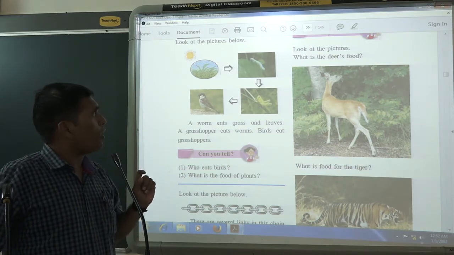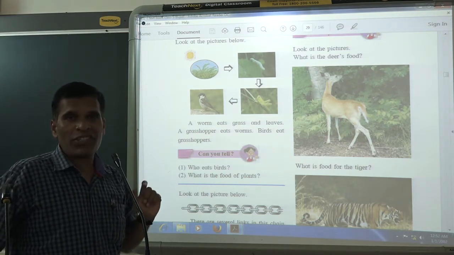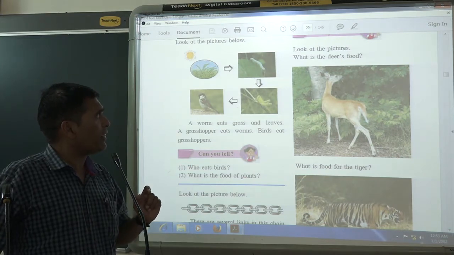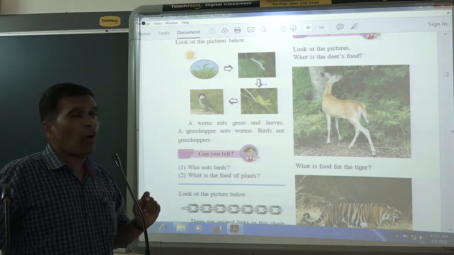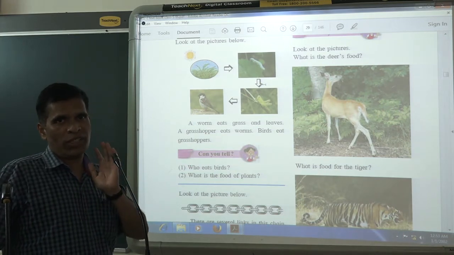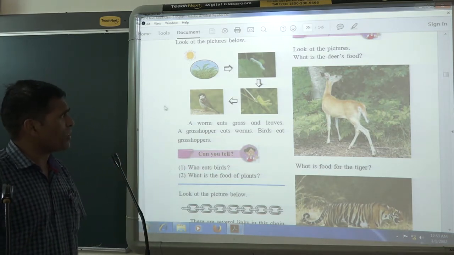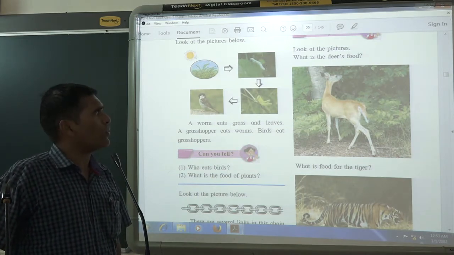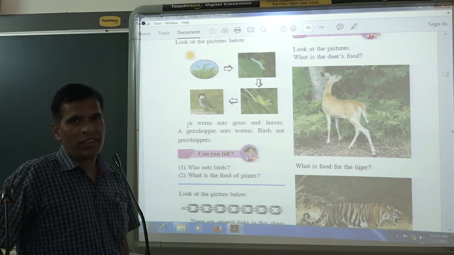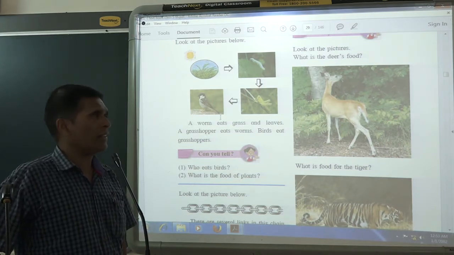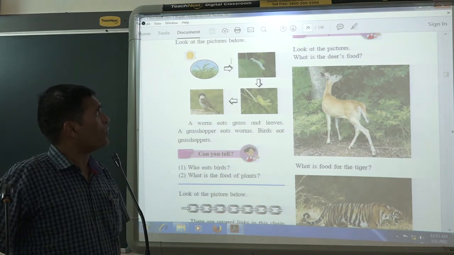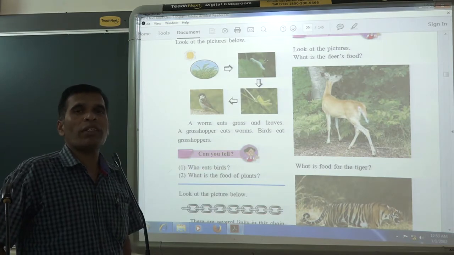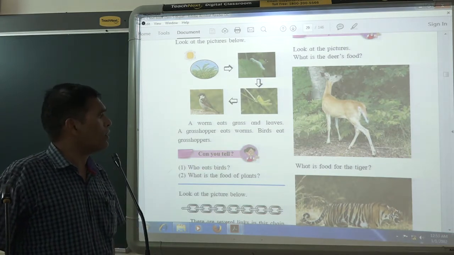It means that all these living things are connected to each other. Yes or no? Now you are seeing that these living things are connected to each other for food, and that is called the food chain. Suppose they are linking each other, and if any component, any link is missed, what happens? This food chain comes to an end. It means this food chain will collapse. In this way, the food chain means the many living things are connected to each other for the food, and that is called the food chain.